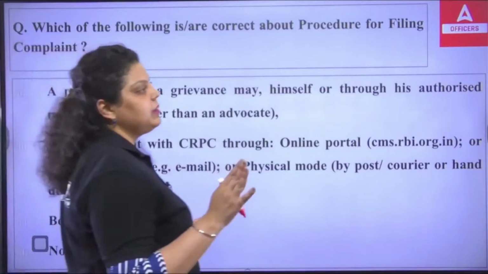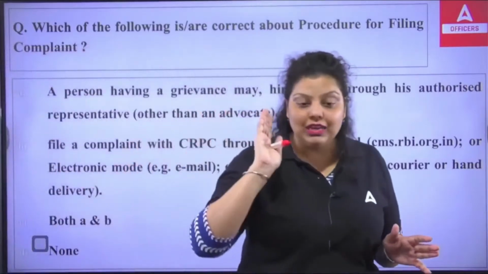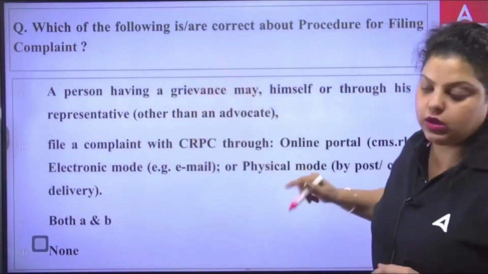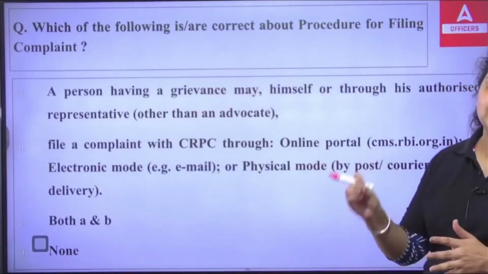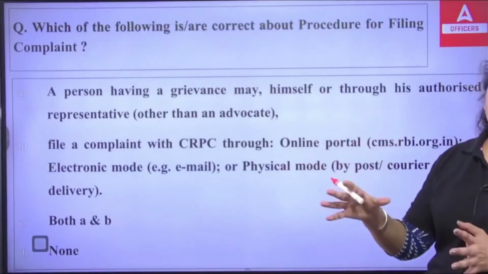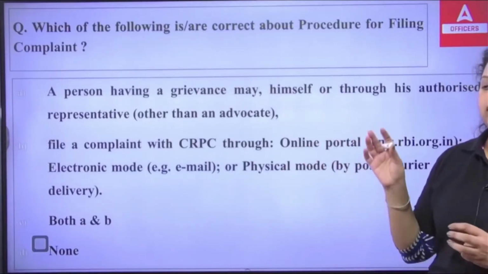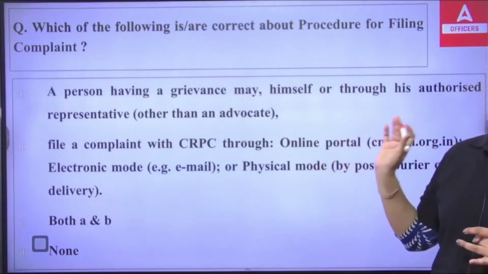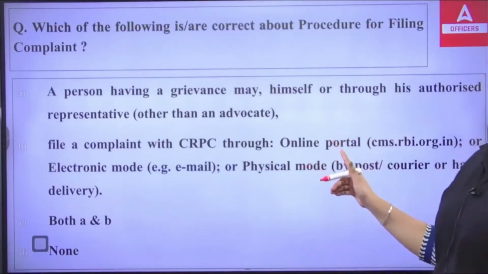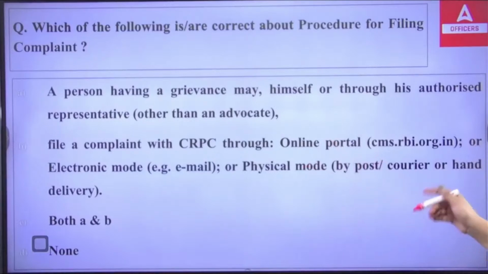It is the same thing: if a customer is facing any kind of problem, the customer first has to complain to the home branch and give 30 days to the home branch to provide the solution. If within 30 days the home branch does not provide the solution, then the customer can go to the integrated ombudsman. That condition is the same right now also.